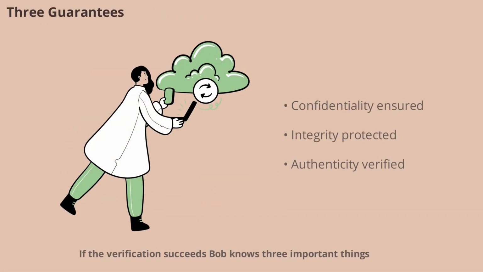If the verification succeeds, Bob knows three important things. Only he could read the message, it was not modified, and the sender was truly Alice. These guarantees make digital signatures and encryption a powerful duo for secure communication. Together, they protect confidentiality, authenticity, and integrity in every exchange.